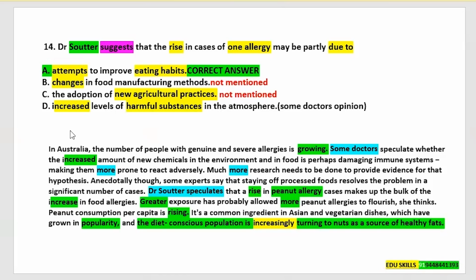That is told by Dr. Soter. And the answer option D, increased levels of harmful substances in the atmosphere, is not the suggestion made by Dr. Soter. It is made by some doctors. Some doctors speculate whether the increased amount of new chemicals in the environment and in food is perhaps damaging immune systems, making them more prone to react adversely. So we don't want the opinion of some doctors, because here the question is clearly asked about Dr. Soter's suggestion.